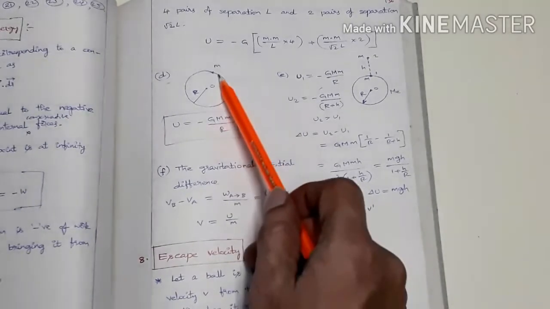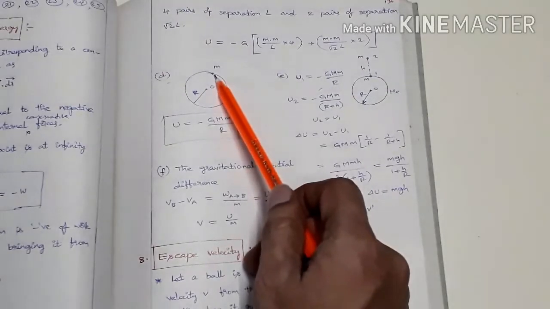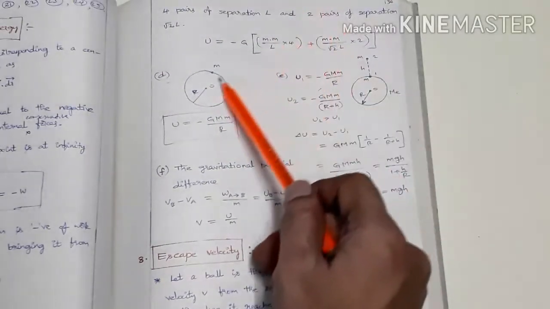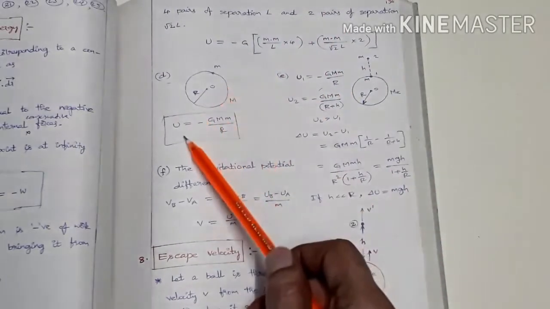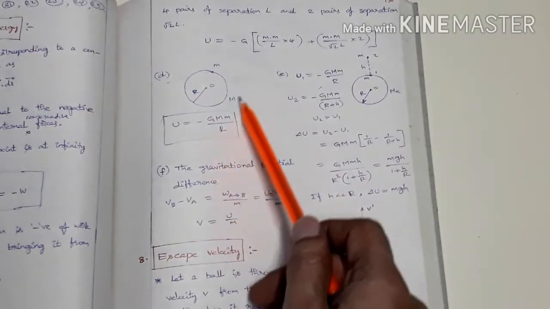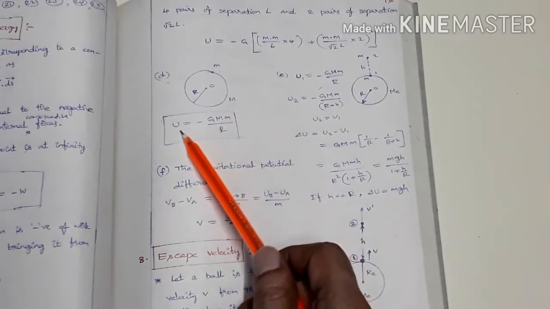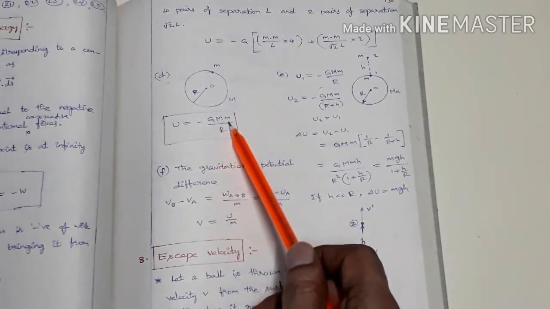Next one, a sphere of mass capital M is there. A small mass m is brought from infinity to the surface of the sphere. In this case, what is the potential energy of this configuration? Two masses are there, so it is minus G capital M into small m by r.